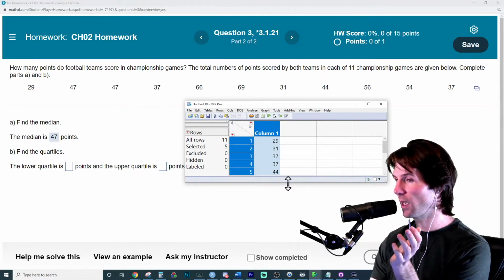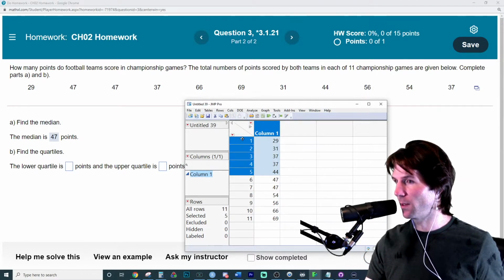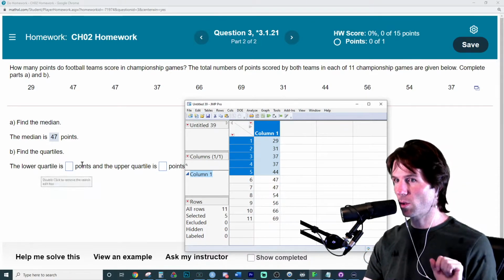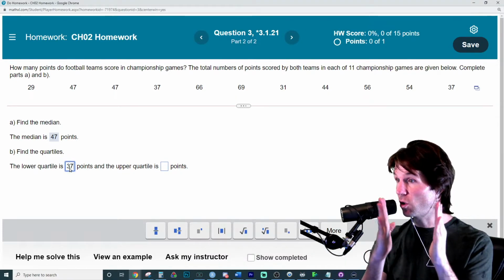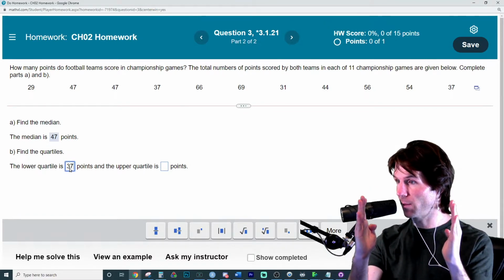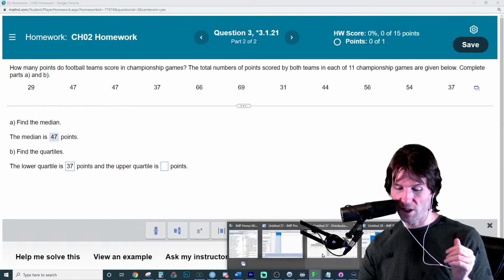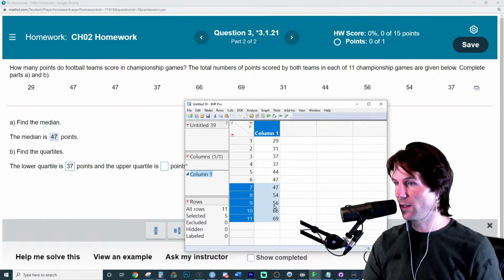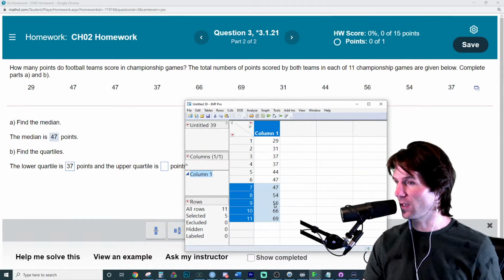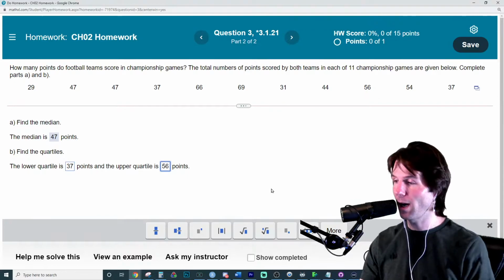So all I did was say, I'm just taking the lower 5 numbers. Here's the median, and I'm going to take the lower 5 numbers, 37. So 37 is the first quartile, which is the 25th percentile. Like if you get the bottom 50% and you go there, you get the 25th percentile. So great job. I'll do the next one right here. Now we're going to go to the upper 5 numbers, and this would be the median right here at 56. These are the upper 5 numbers, and so 56 is going to be the higher number right there.